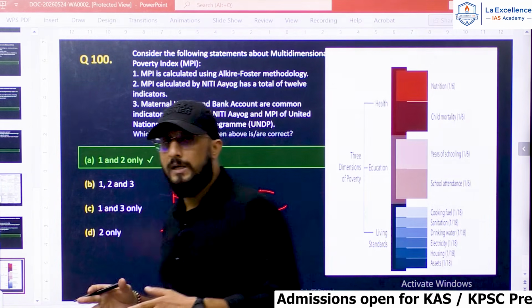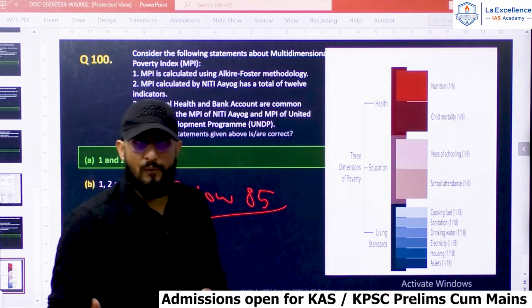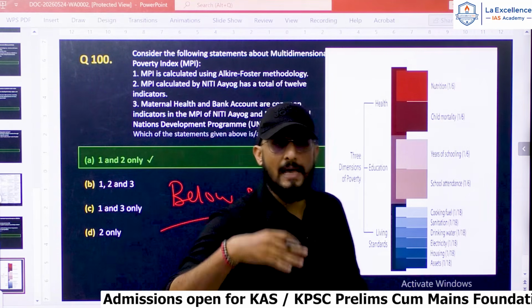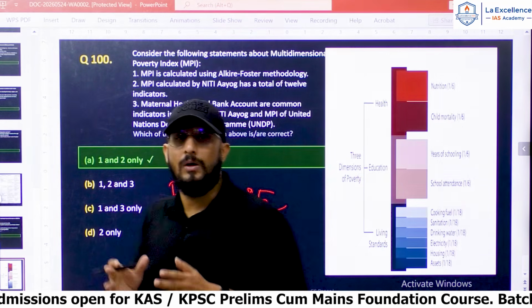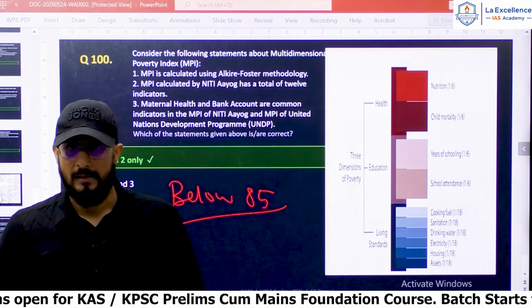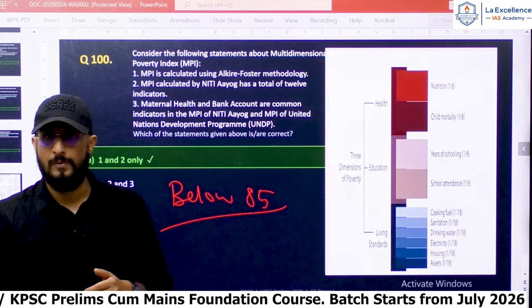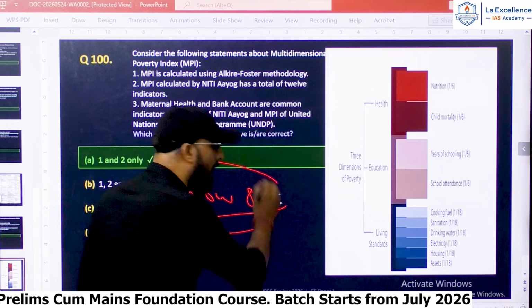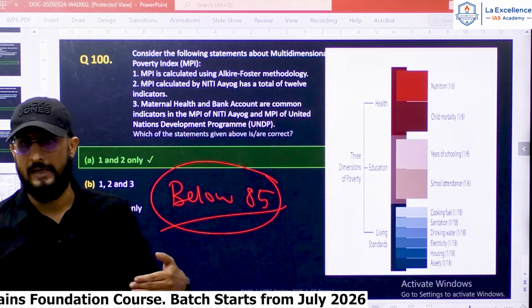So if you have done well, if you have done moderately well, and if you are scoring anything above 85, please be sure of clearing prelims and start your preparation for mains. Right. The paper was difficult and the cutoff is going to come down. It will be below 85 is my personal prediction. It will be lesser than 85.